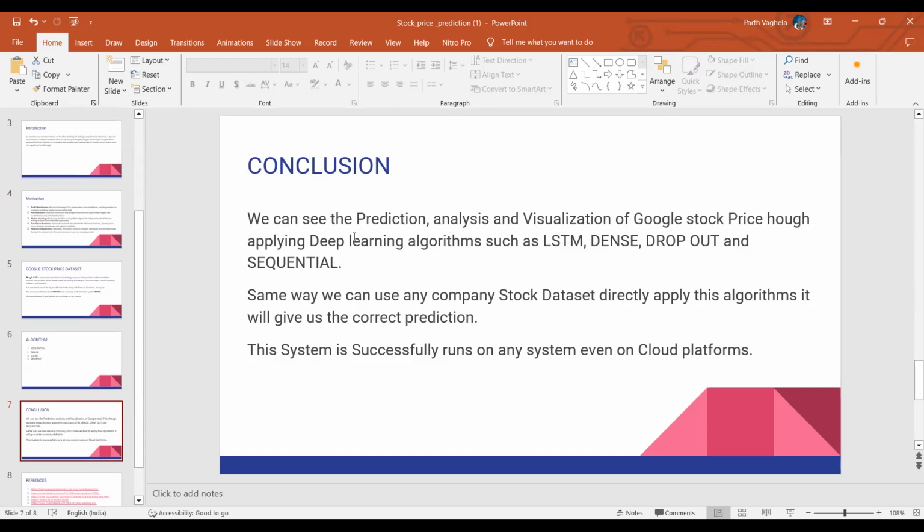We can see the prediction analysis and visualization of Google stock price by applying deep learning algorithms such as LSTM, Dense, Dropout, and Sequential. In the same way, we can use any company's stock dataset directly, apply this algorithm, and it will give us correct predictions. This system has successfully run on a system and even on cloud platforms.